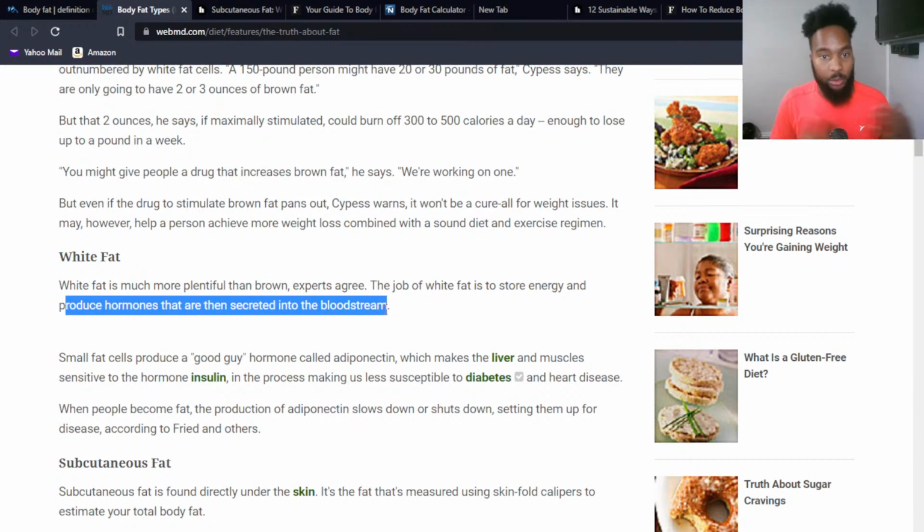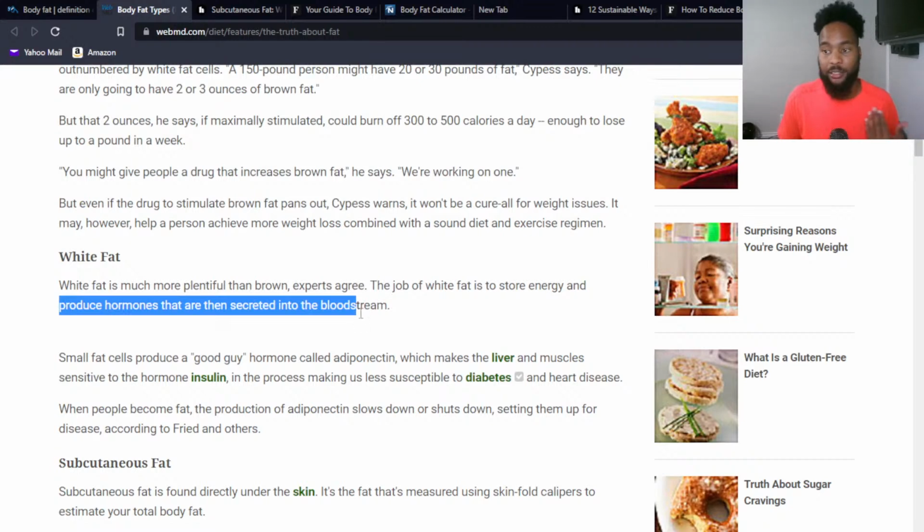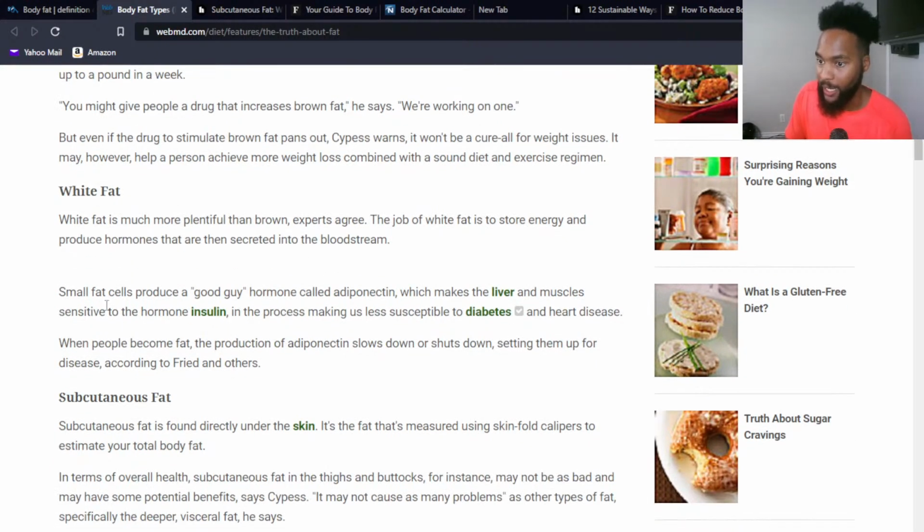So just a second ago, we were talking about the fact that without fat, we can't do something that's very important, and that is produce hormones and secrete them into the bloodstream, right? Hormones are like signals in the body to do certain things, whether it be sleep or hunger. They're sex hormones, et cetera. As you see here, this is important. So I'm going to slow down here on this part, all right? Because this is when we start getting into chronic disease and our overall health, when we're talking about this white fat again.